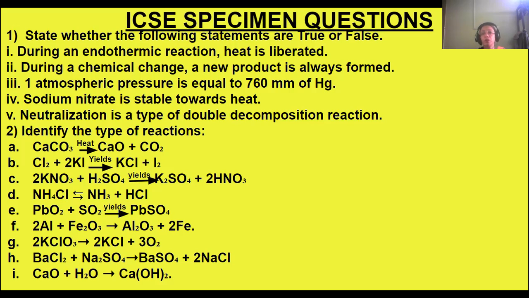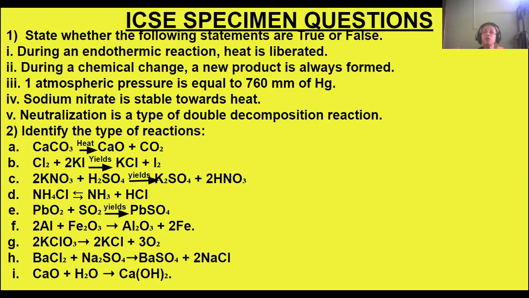First question we come across is: state whether the following statements are true or false. During an endothermic reaction, heat is liberated. Endothermic reaction means what? Endo means inside, thermic means heat. So heat should come inside.